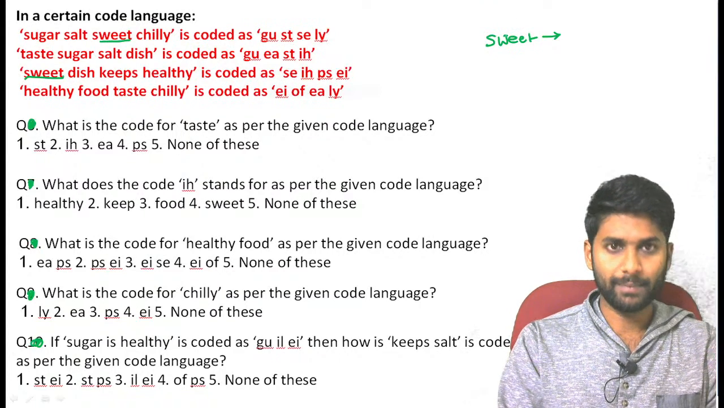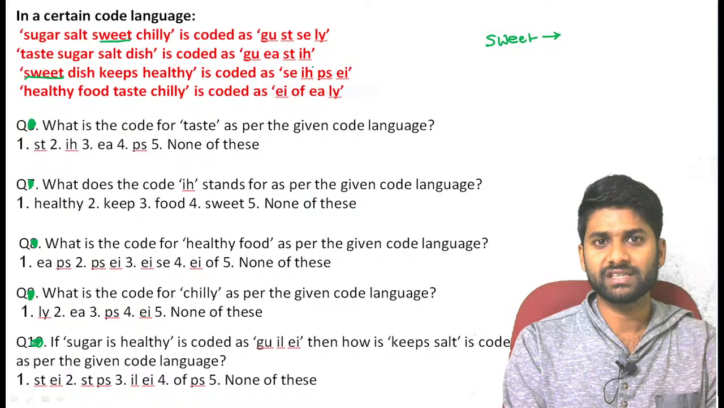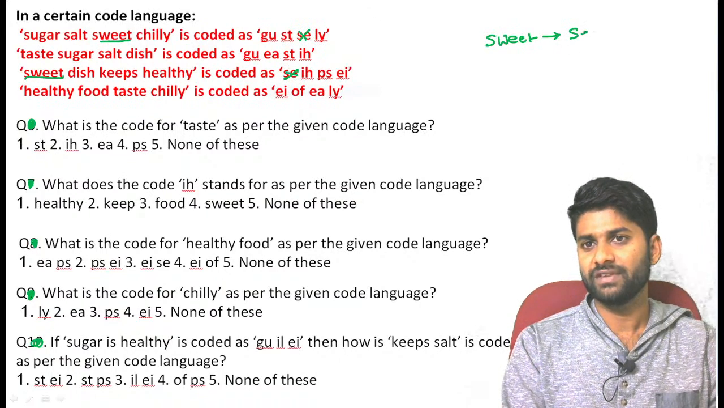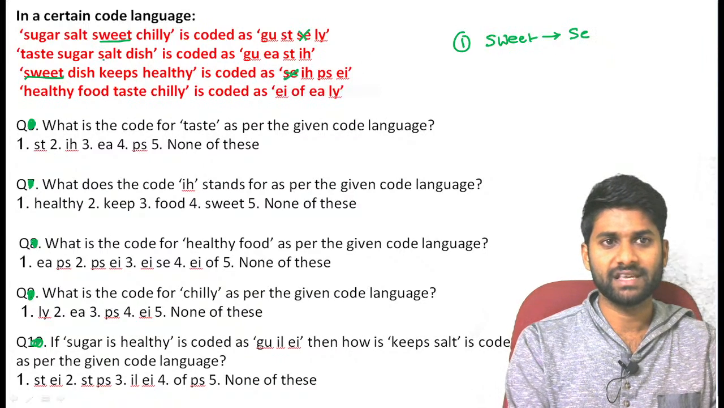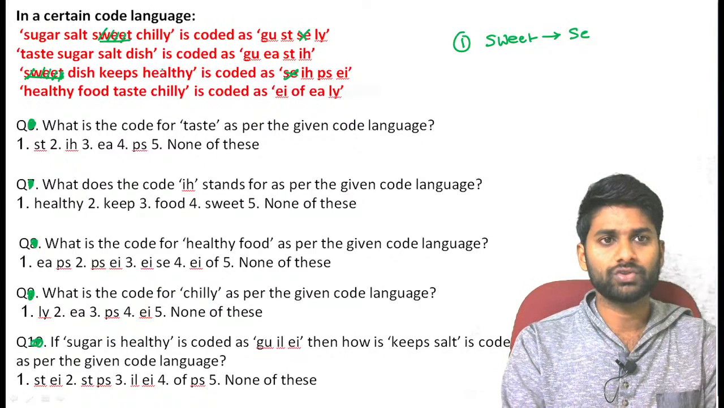Now see the sweet code. Just compare both these terms. See, GUST, SELY, SE is the common. SE is the common, which means sweet can be represented in code as SE. Just eliminate it. Sweet can be coded as SE. Go through the next one.